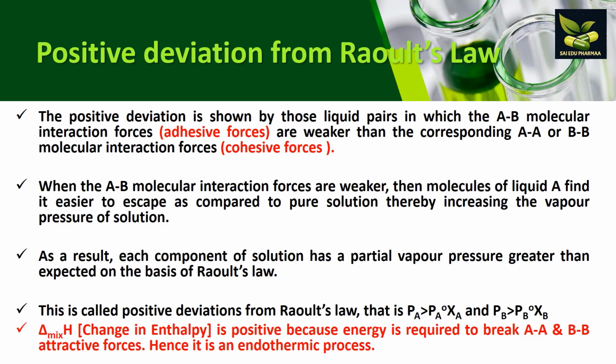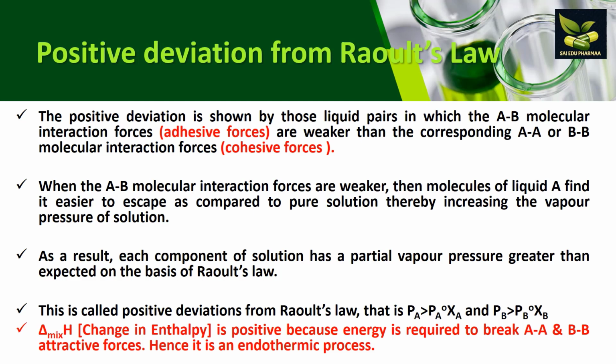As we saw in the previous case that adhesive forces were larger than cohesive forces, similarly, for positive deviation, the cohesive forces between like molecules, AA and BB, will be greater than the adhesive forces between dissimilar molecules. The intermolecular force between AB will be lesser compared to AA and BB.